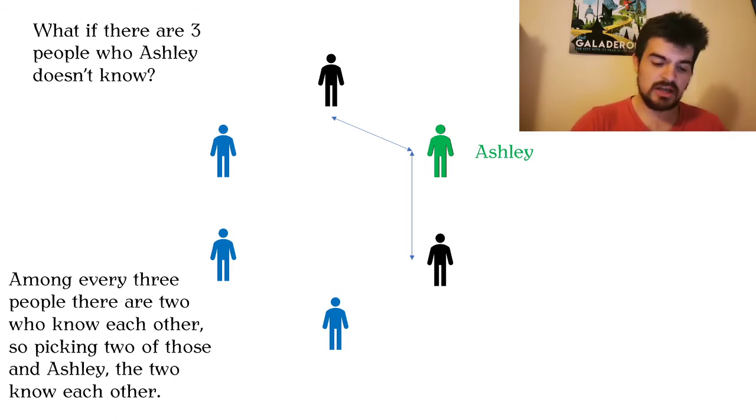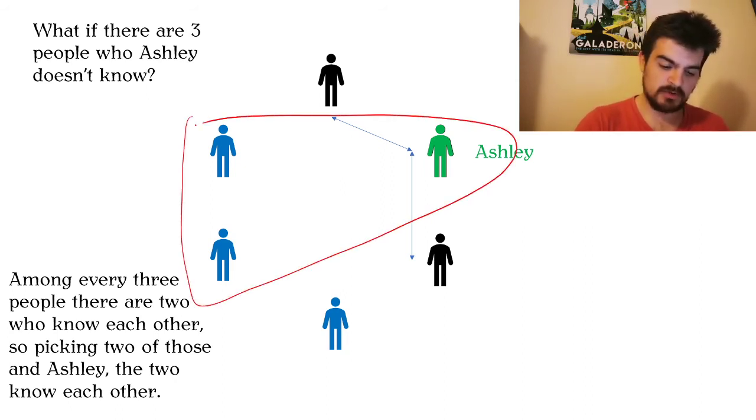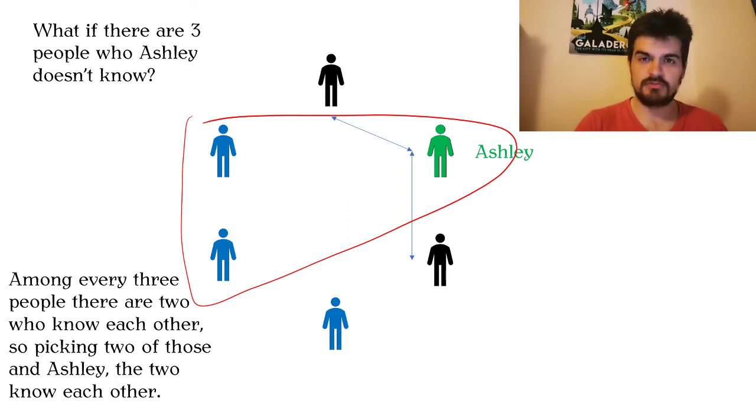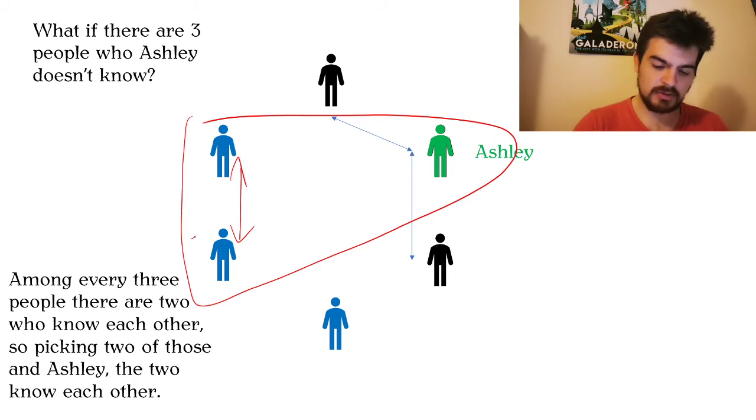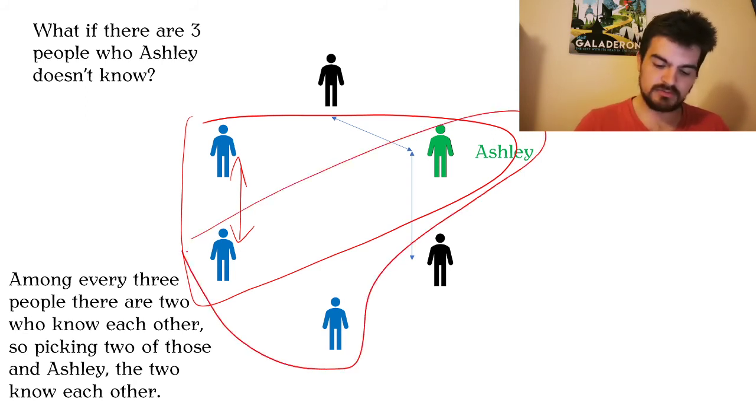If I pick those 3, I know there must be one arrow somewhere here. And it can't be an arrow between any of those and Ashley, because we know that Ashley doesn't know any of those people. So it must be this arrow here. Then I do the same thing with another 3 people.